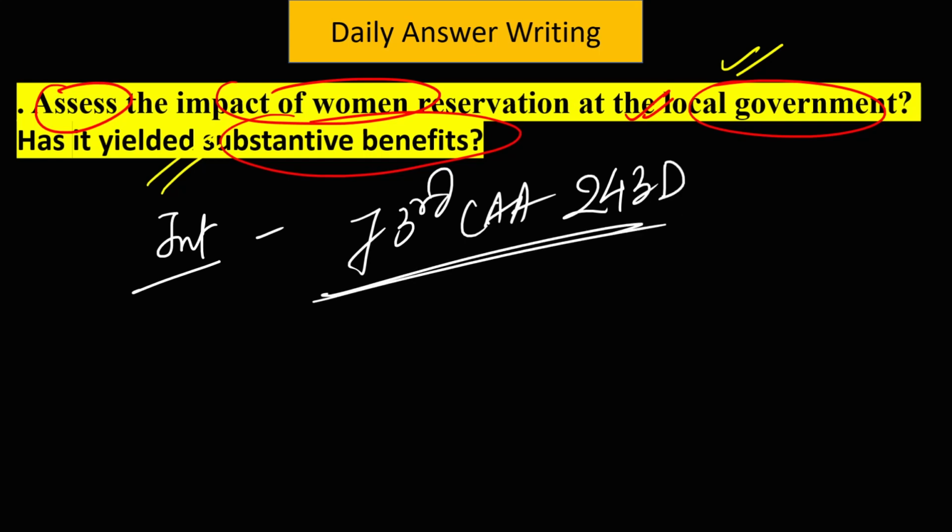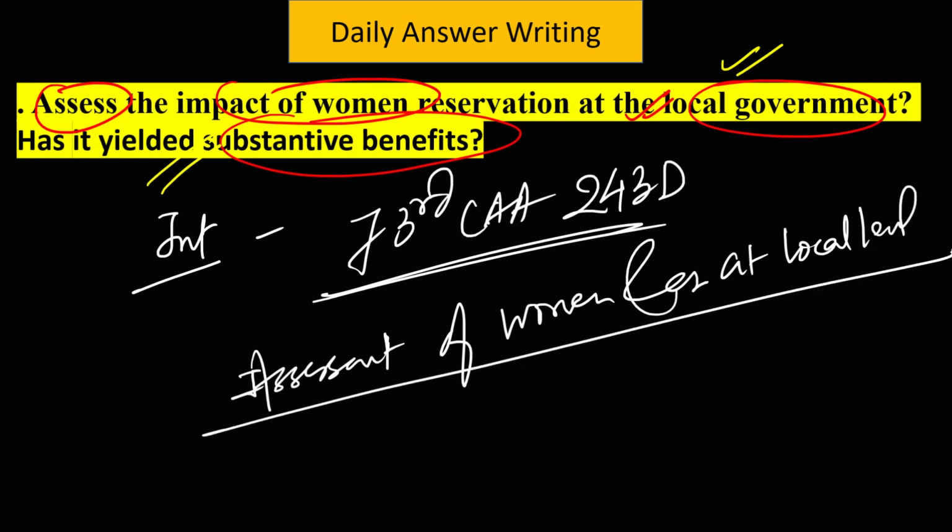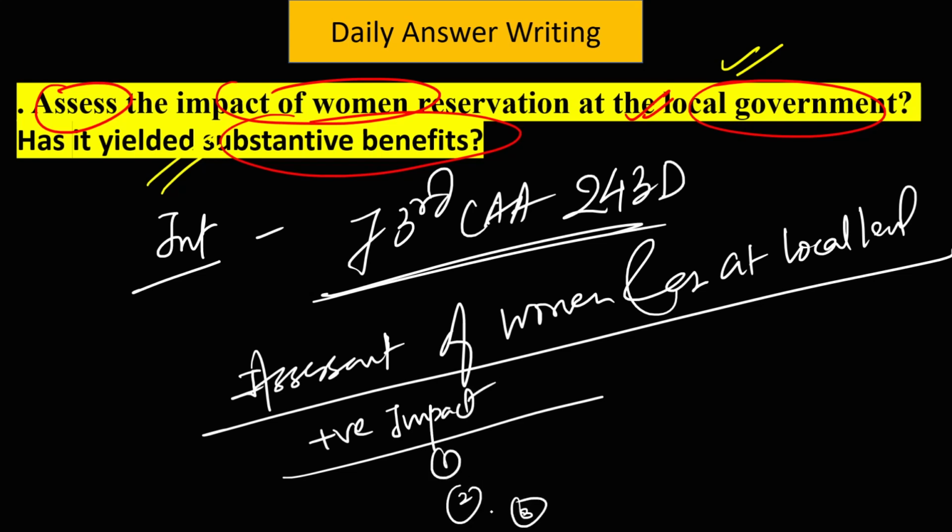Then in the body, you first write an assessment of women reservation at the local level. One heading under that is positive impact, 1, 2, 3, which we have just discussed.